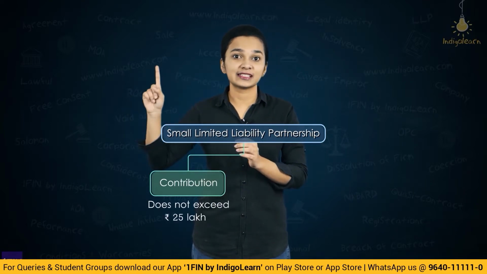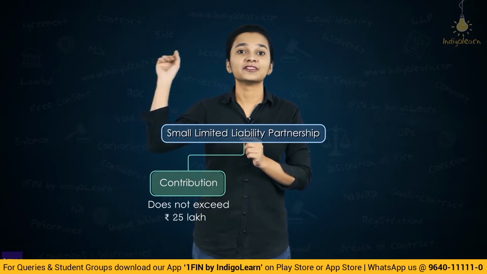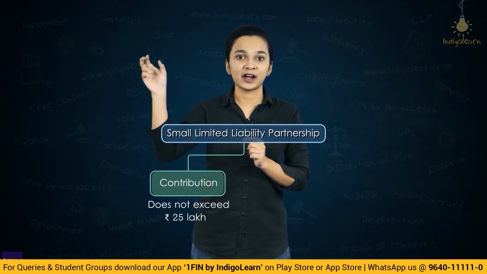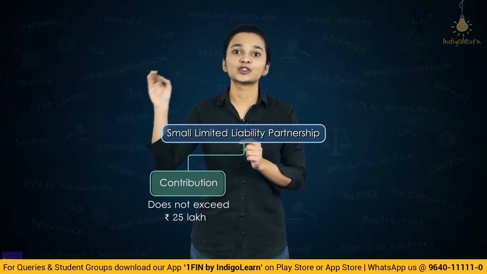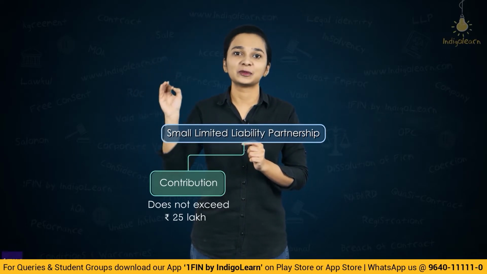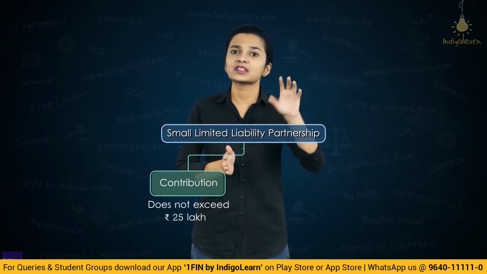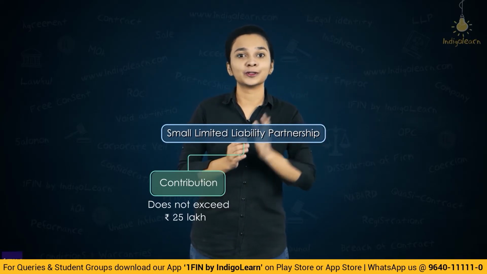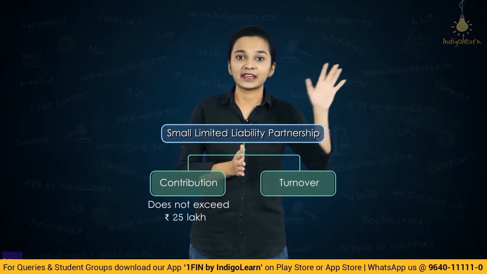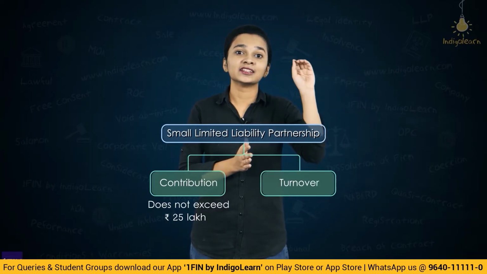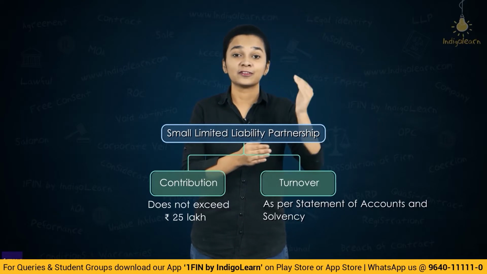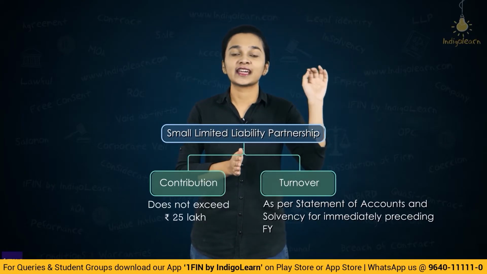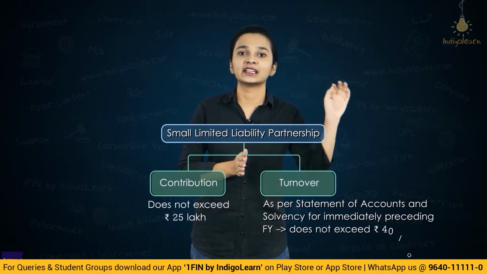So, what is the first limit which we are going to look at? The first limit is of the contribution, or in simple terms, the partner's capital. It should not exceed rupees 25 lakhs. Now, what is the second limit? Second limit here is with respect to the turnover. Now, turnover of an LLP as per the statement of accounts and solvency of the immediately preceding financial year should not exceed rupees 40 lakhs.